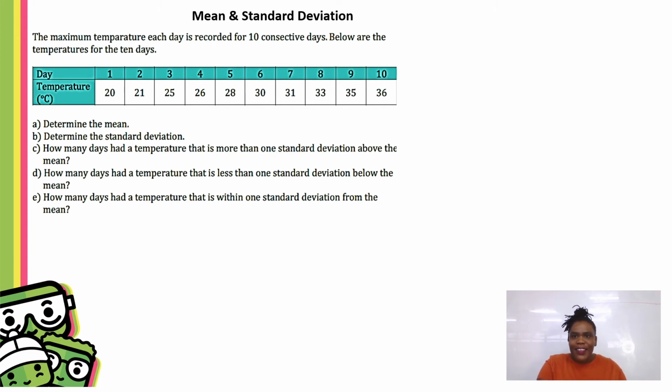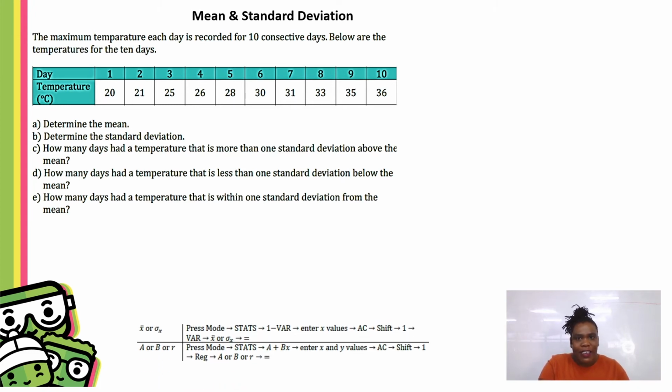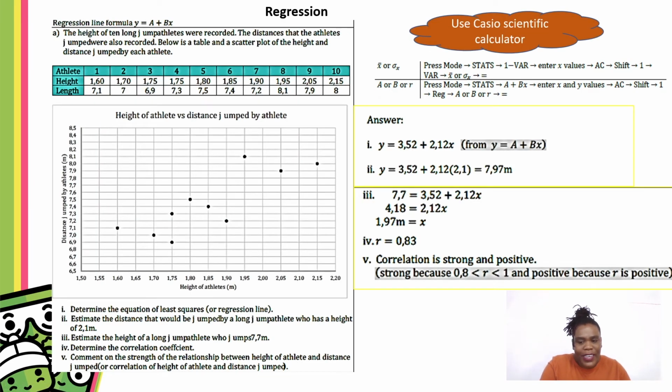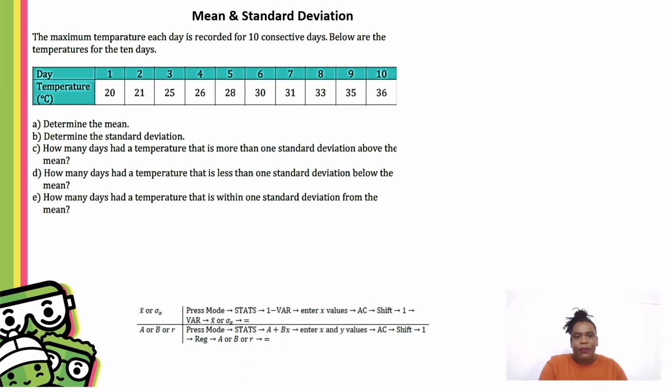And then the easy stuff, the grade 8 and grade 9 stuff: mean, median, and standard deviation. Again, calculator work. As soon as you're asked about the mean or standard deviation, you use this first row of instructions. These are the same instructions from the previous slide, I just have them here. Same type of entering onto your calculator. So here you're looking for the mean or standard deviation, which means you're going to follow these instructions.